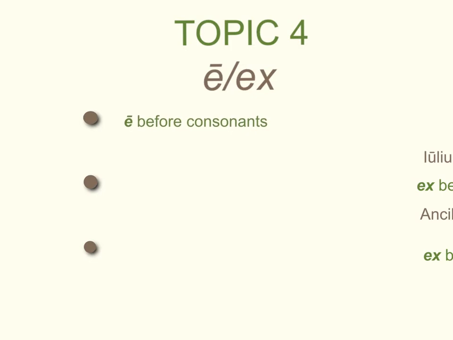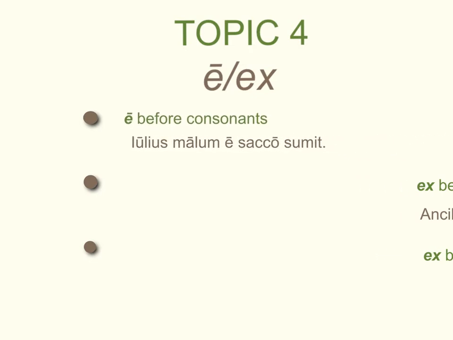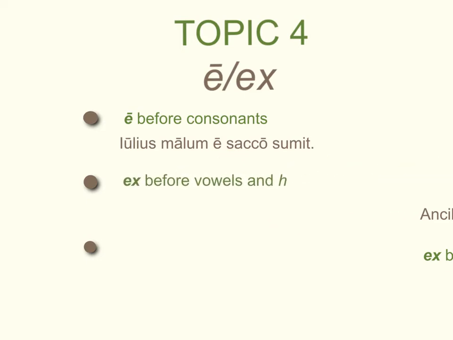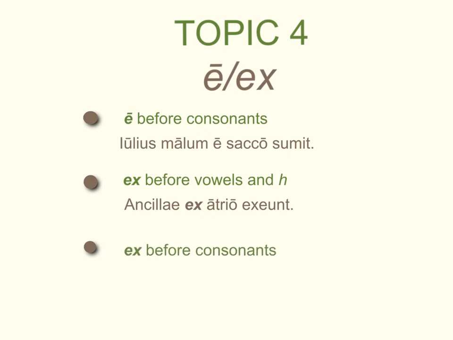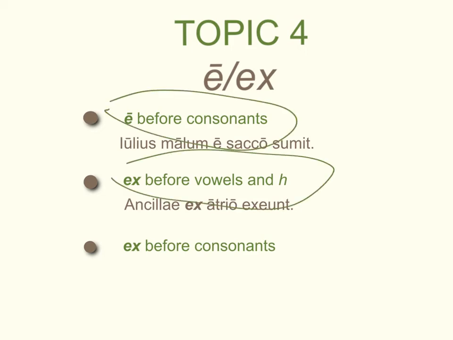In other words, we'll find a before consonants, such as in this sentence. Julius malum e sacco sumit. So there's our a before a consonant s, right? We'll also find x before vowels and h. In other words, as in this sentence, ancillae ex atrio exeunt. So we have x now in front of the vowel a. Now, one thing to keep in mind is that both ab and x are somewhat flexible, so you will see from time to time x before certain consonants. But generally speaking, the general rule of thumb is a before consonants and x before vowels and h.